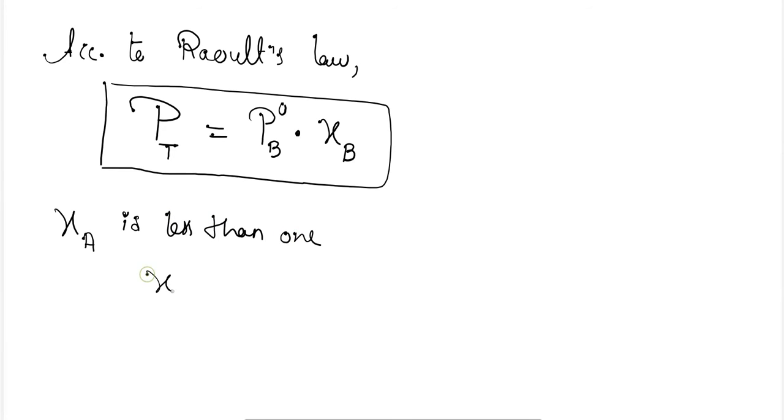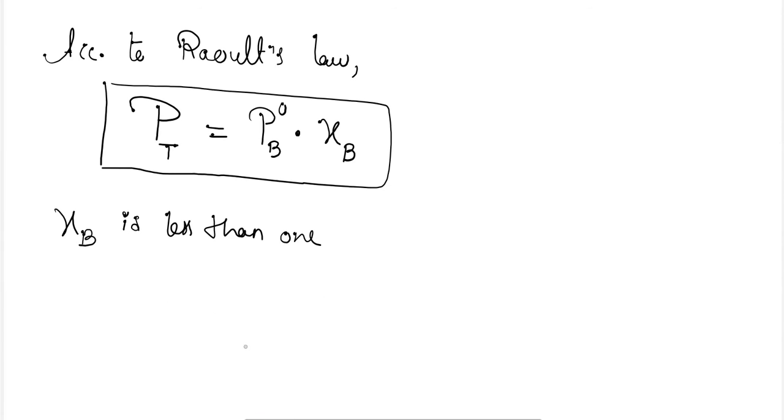Why? Because for a solution XA plus XB is equal to 1. So here XB is less than 1, and XB becomes 1 minus XA. Naturally the answer will be less than 1. Even if the value of XA is 0.01, the value of XB will be less than 1.